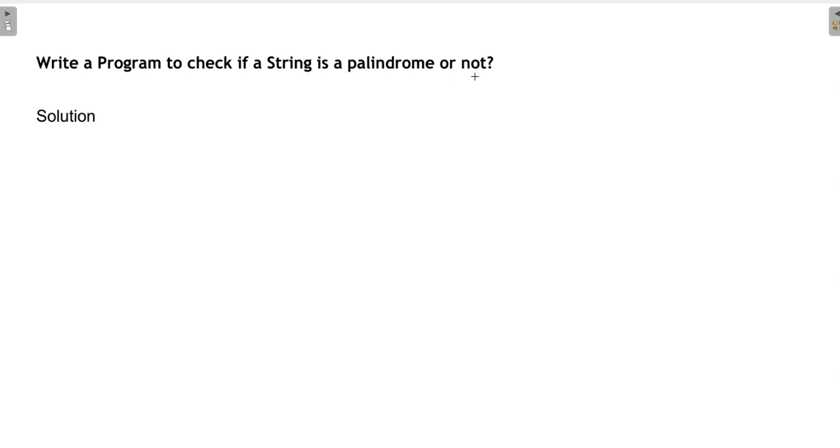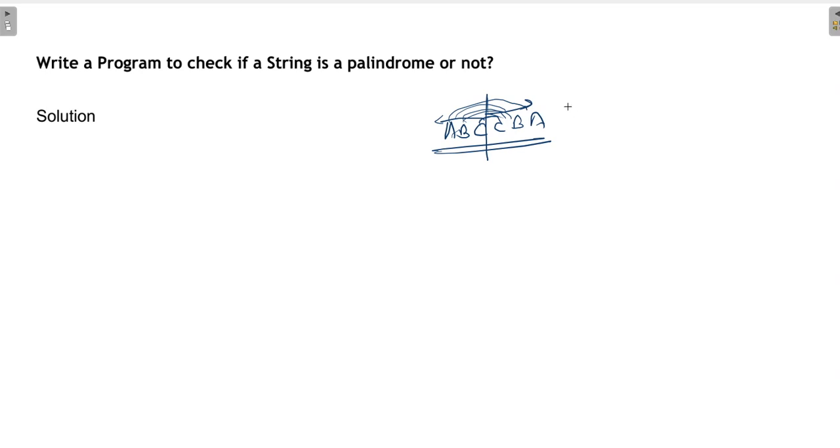Okay, so next, let's check the next interview question, which is: write a program to check if a string is a palindrome or not. You have to tell which string is a palindrome and which is not. A, B, C, C, B, A. Is this a palindrome string? Yes, because if you cut that string from the middle, then the elements on the left and right should be of the same value. A, B, C will be on the first half, and C, B, A on the second.